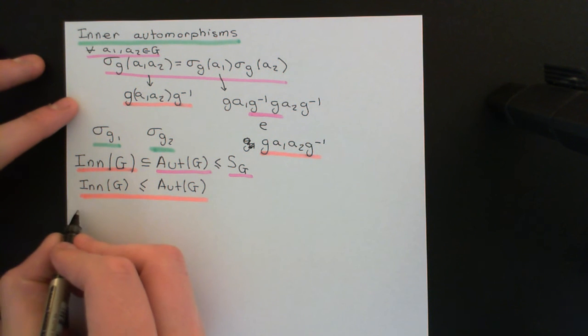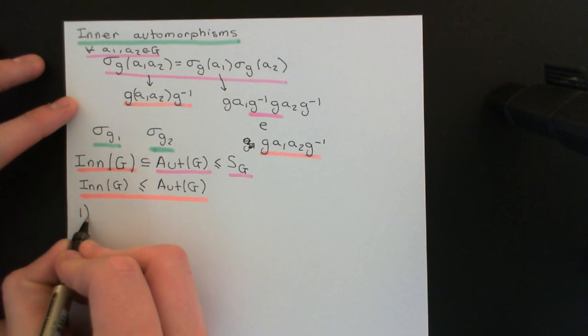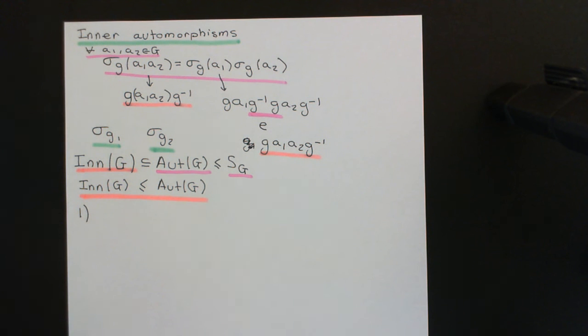So let's start off with axiom number 1. Axiom number 1 is closure. We want to prove that if we compose together two inner automorphisms of G, two automorphisms that correspond to conjugation by elements of the group, we end up with another automorphism.